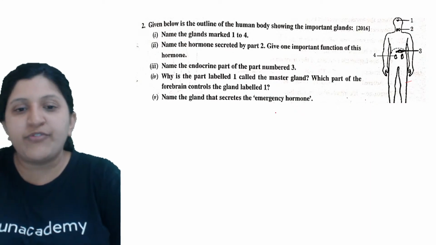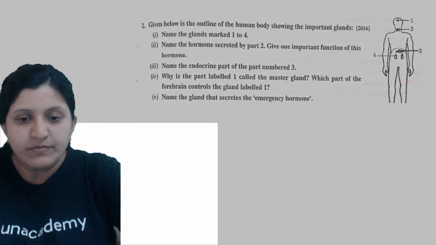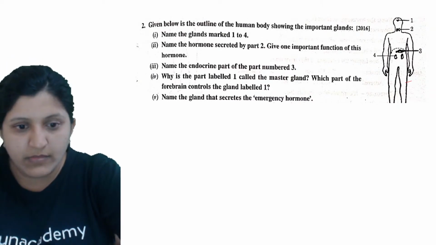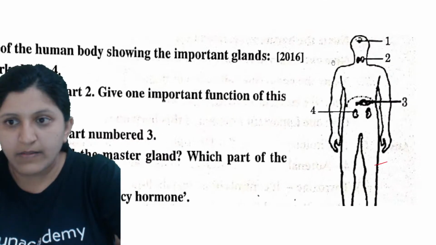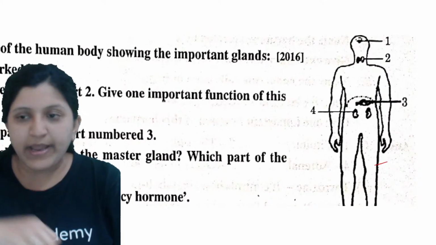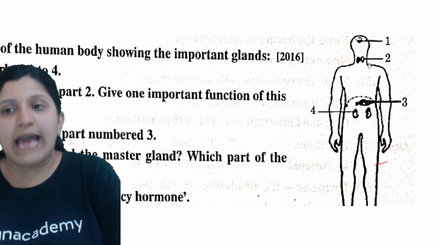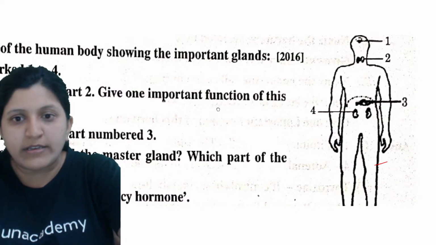If you want, I'll zoom this again. Just a second. I think I did something wrong. Here. So you can see here, right? 1, 2, 3 and 4. So these are the glands that are mentioned. Let's have a look at this part now.